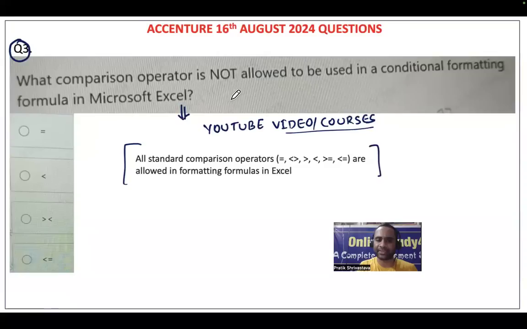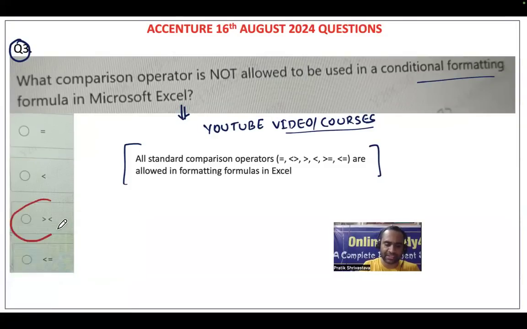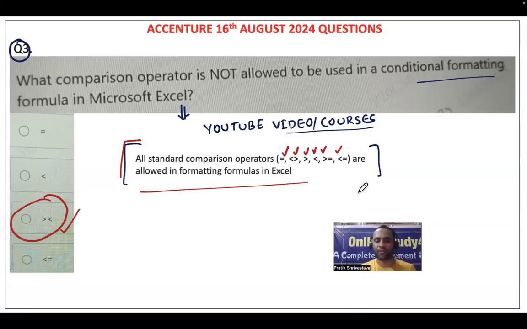So what comparison operator is not allowed to be used in a conditional formatting formula in Microsoft Excel? So in Microsoft Excel, friends, basically this particular operator is not allowed in a conditional formatting formula. Here you can see that the others are all allowed in the formatting formula in Excel. So option C will become the correct answer for this particular problem.